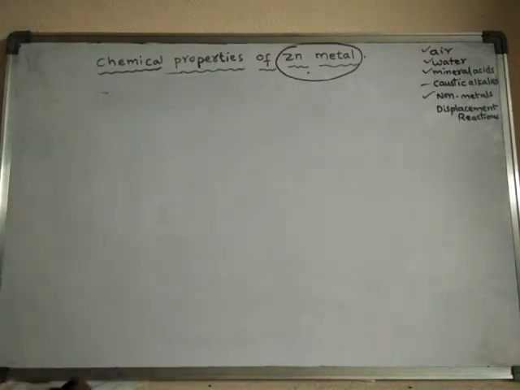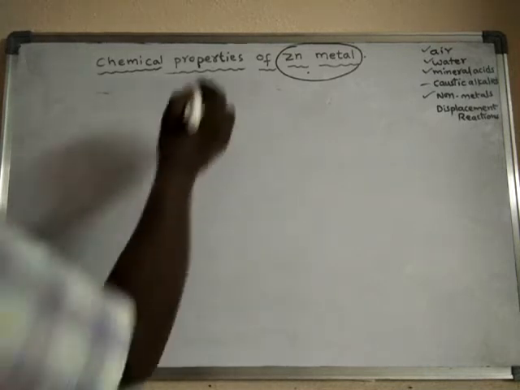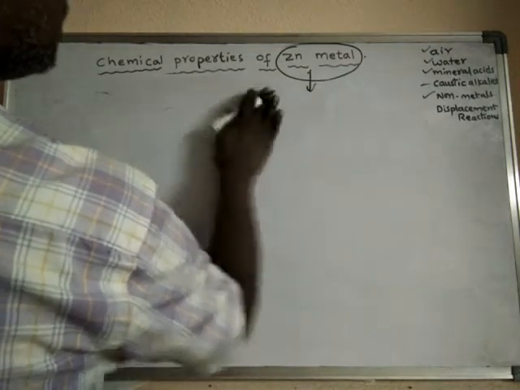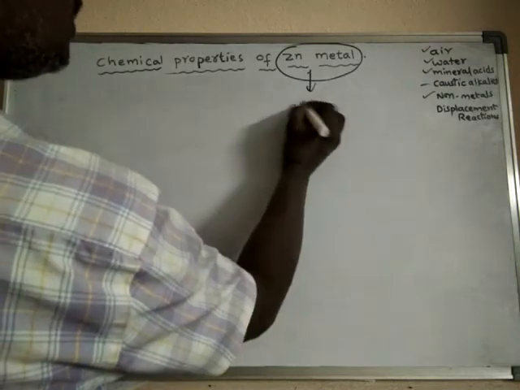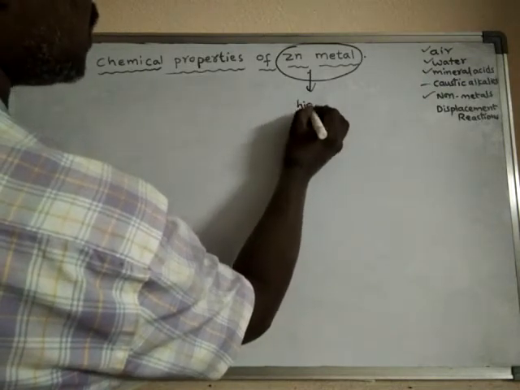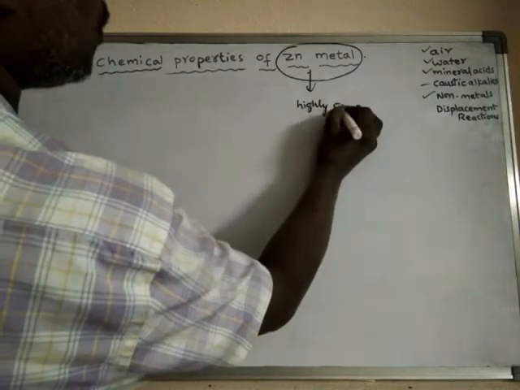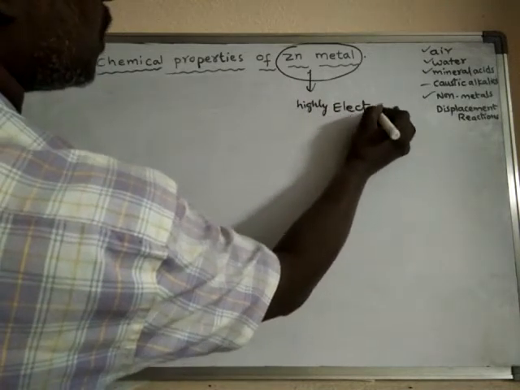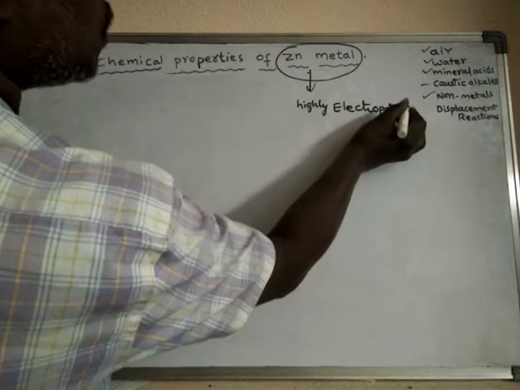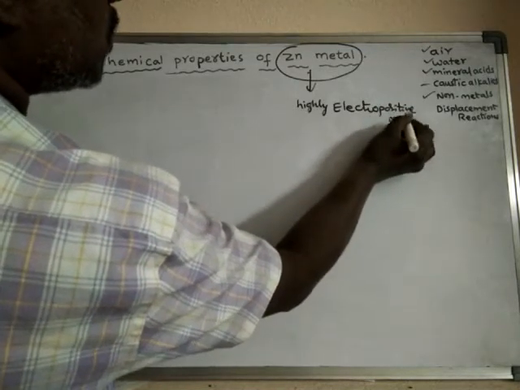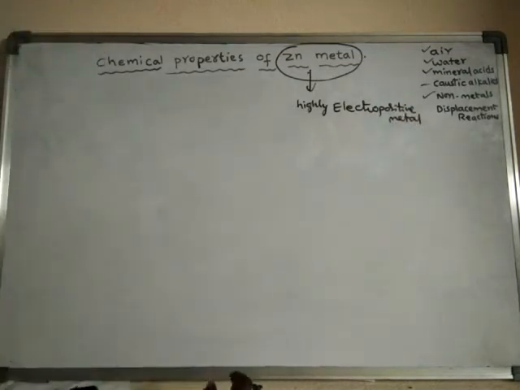For example, zinc metal is an active metal, a highly electropositive metal. Generally, highly electropositive metals will displace the less electropositive metals from their salt solutions.